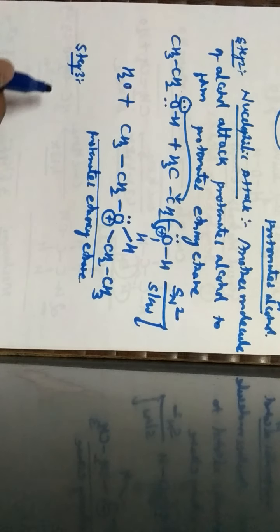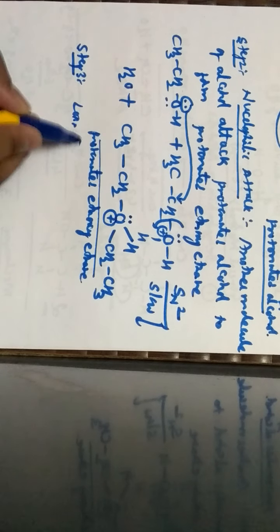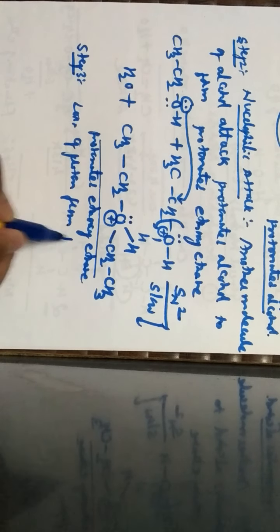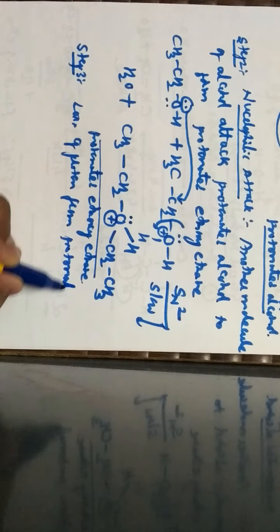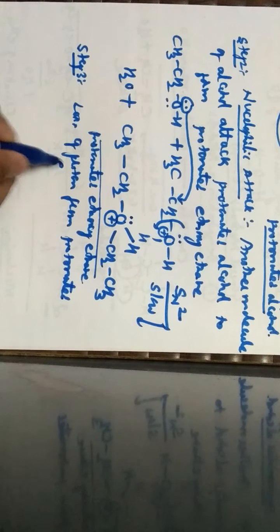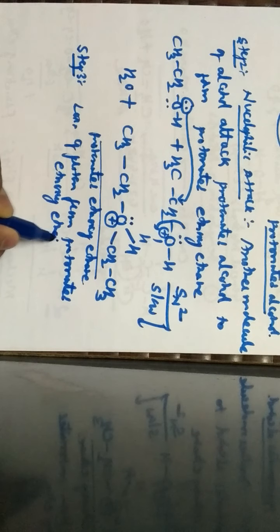So the last step, step 3, tells us about the loss of proton. So loss of proton from protonated ethoxyethane. Let us take this protonated ethoxyethane, that is CH3CH2 O with H with one set of lone pair with a positive sign, along with CH2 and CH3.